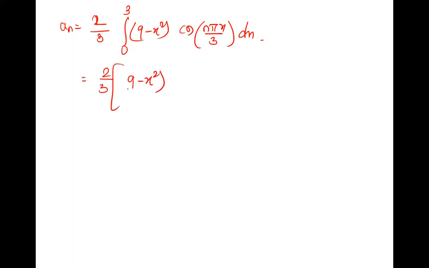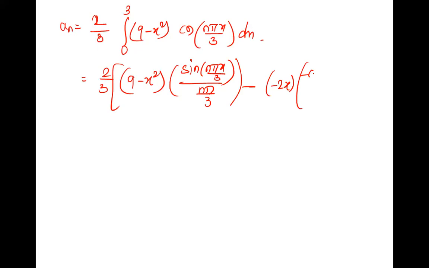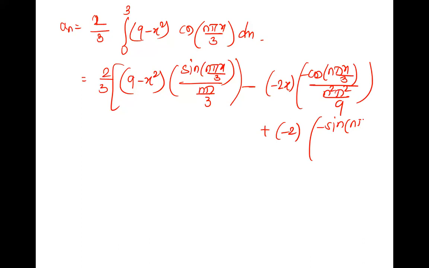So 9 minus x square into integration of cos, which is sin of n pi x by 3 upon n pi by 3, minus derivative, which is minus 2x, into minus of cos, upon n square pi square by 9, plus minus 2 into minus sine, upon n cube pi cube by 27. This is from 0 to 3.